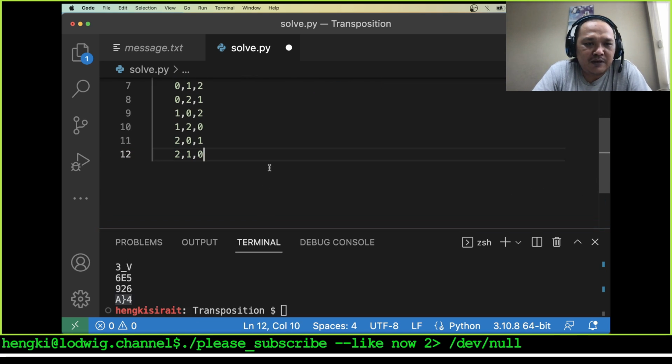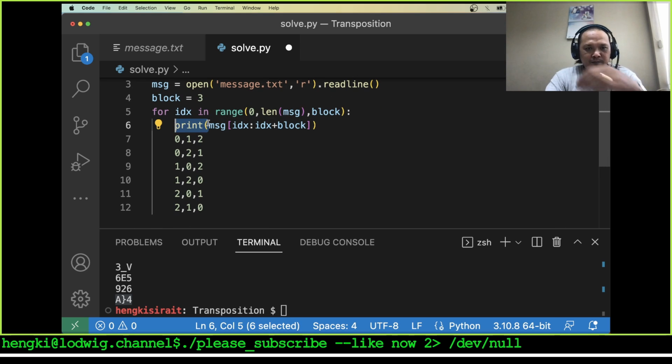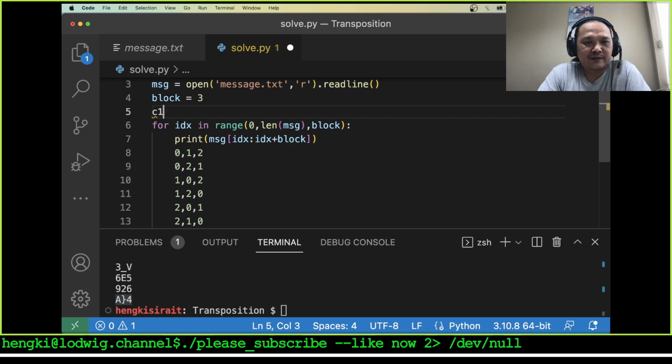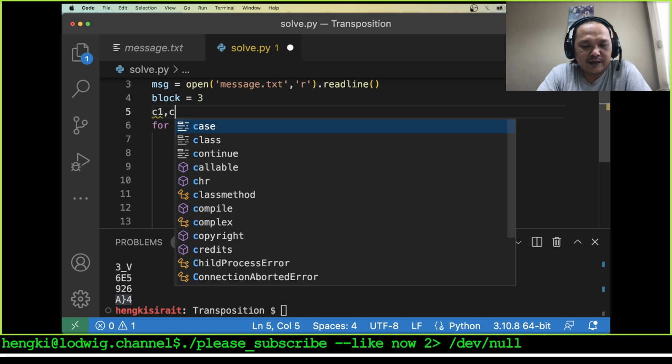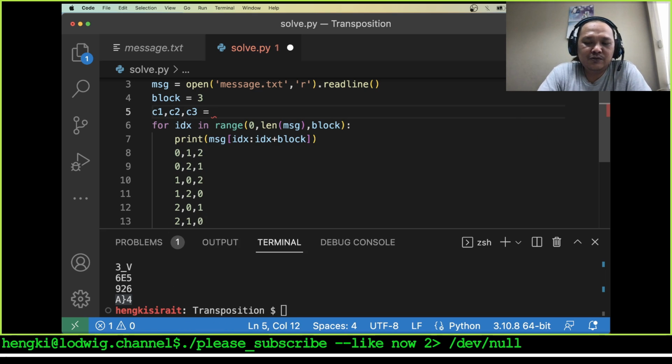Let's scramble here. I will say character 1, character 2 and character 3 equals this.